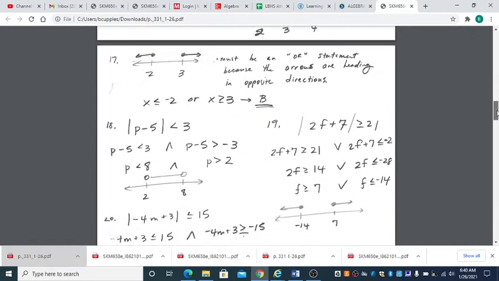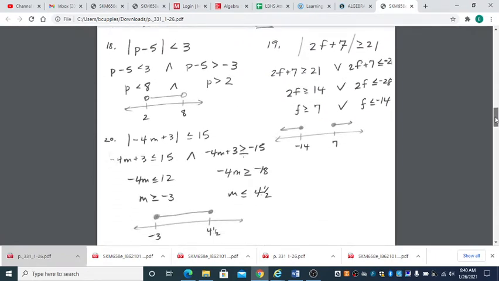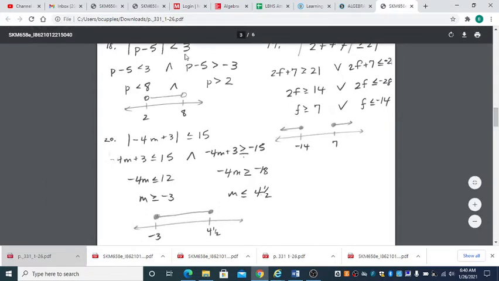The other thing, and again, you guys can pull this up and look through it very carefully and slowly on your own, that I wanted to make sure we saw were these absolute value problems. Remember, when you have an absolute value, you write the initial inequality just as it is. That's a -4 out there. M plus 3 is less than or equal to 15. So it's the same thing without the absolute value brackets. But then you write a second inequality. This time you flip your inequality and you make it the opposite value. When you do that, you should be able to go ahead and solve.